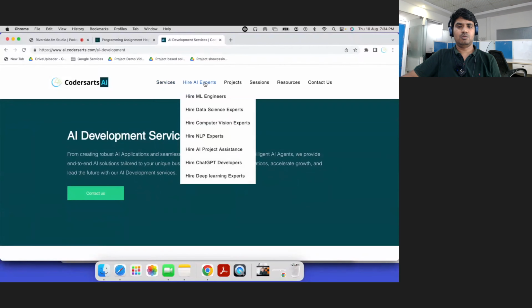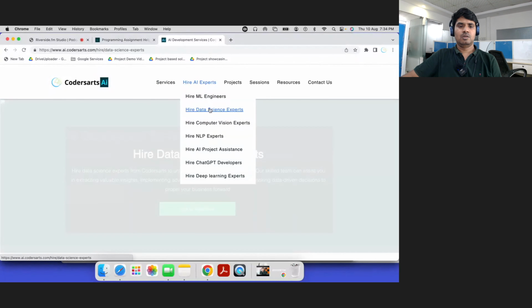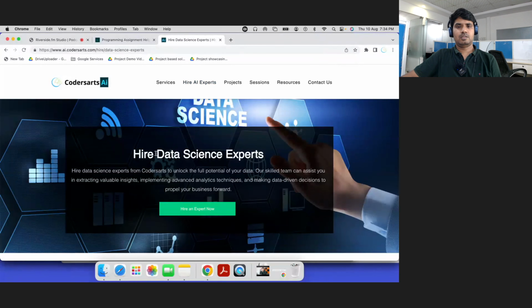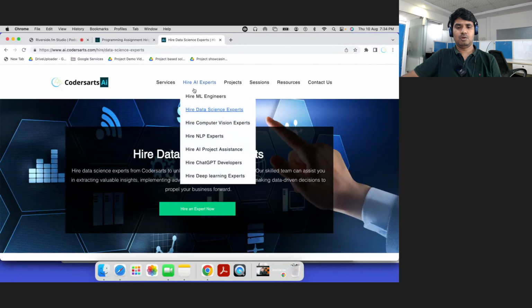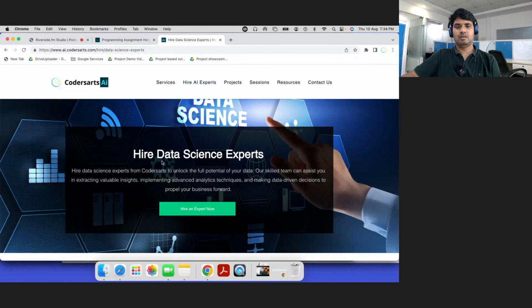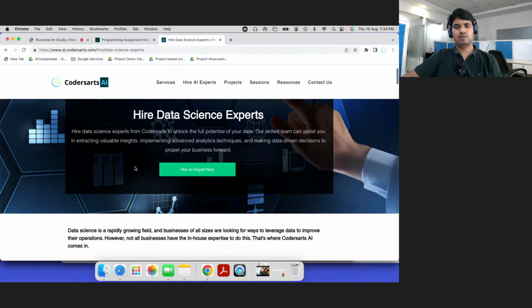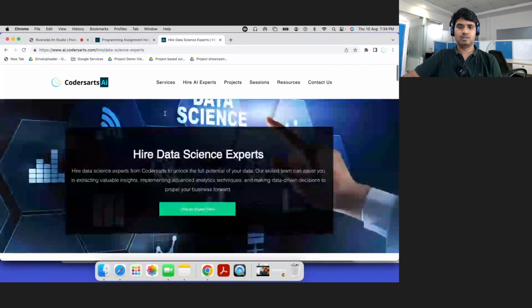I'm going to explain a little about the other top navigation. If you want to hire our experts, these are the top in-demand skills that companies, startups, or developers who want to increase their team size can hire, our AI/ML or data science experts, based on what is available.